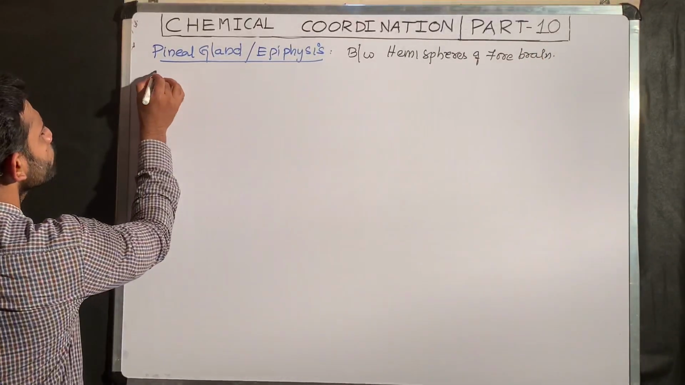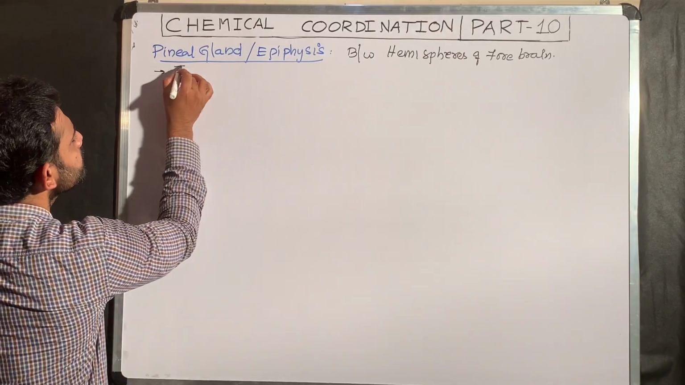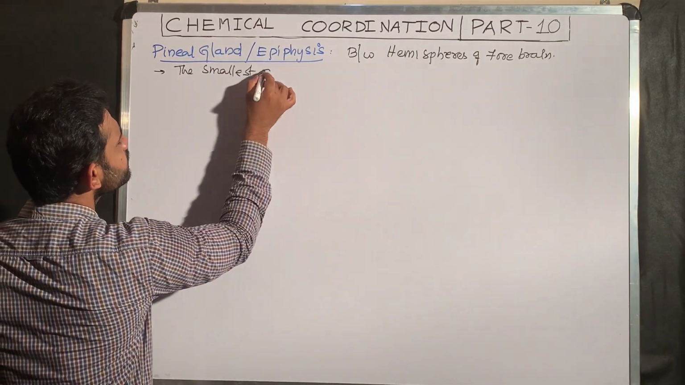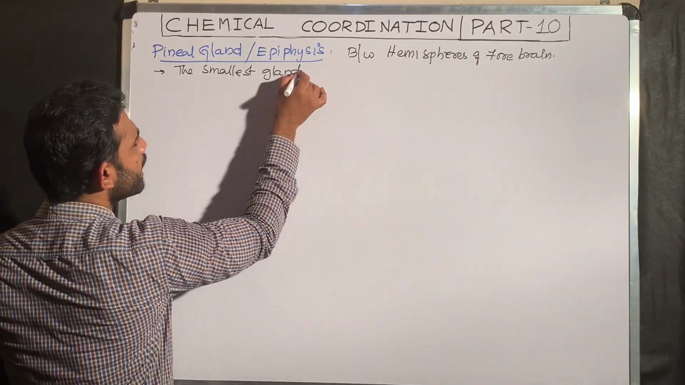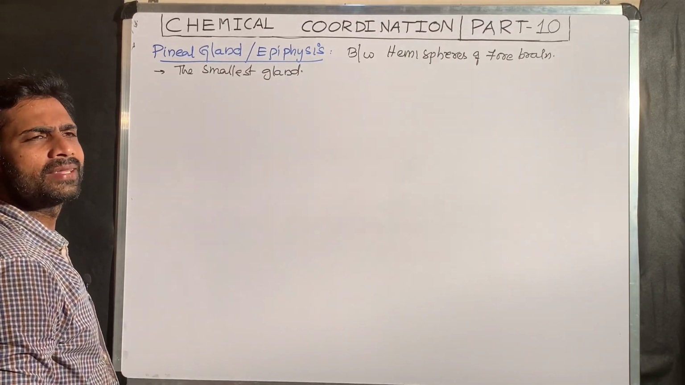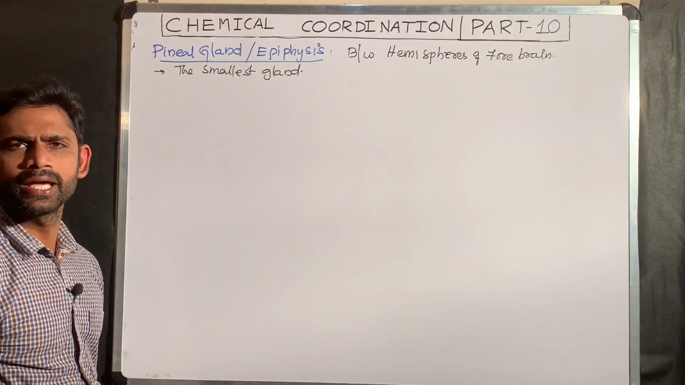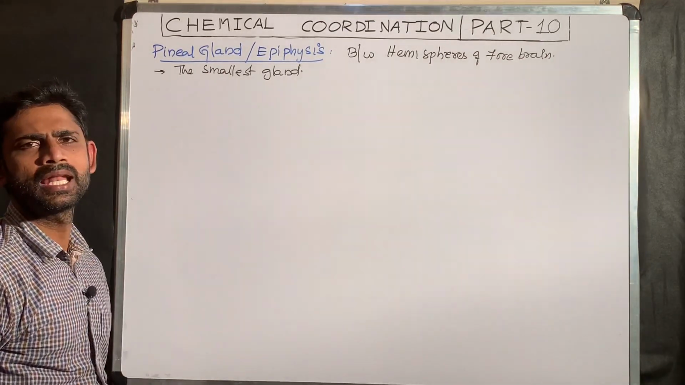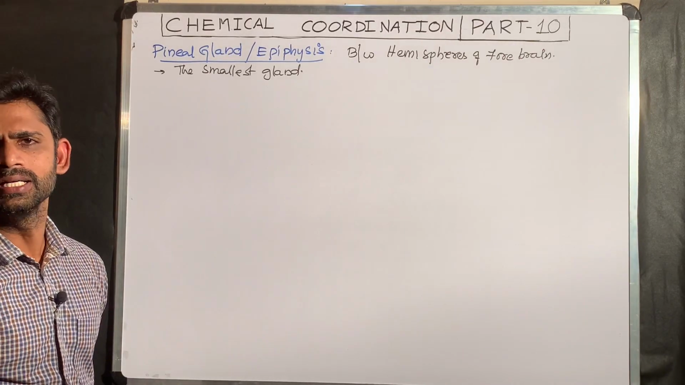So with its name we can call this gland the smallest gland. As we know, which one is the largest endocrine gland? That is the thyroid gland. So if somebody asks which one is the smallest endocrine gland, you can call it the pineal gland.